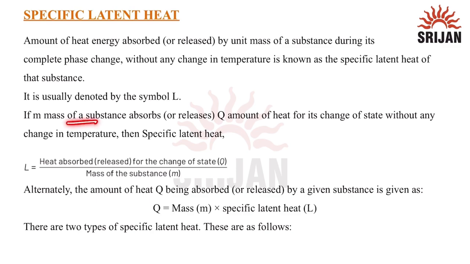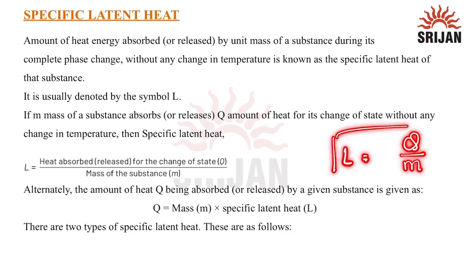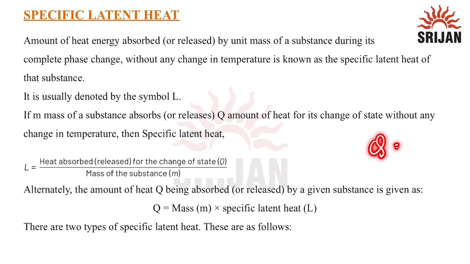Now, if m is the mass of the substance, and it absorbs Q heat or releases Q heat, then for the change of state without any change in temperature, specific latent heat would be the heat absorbed divided by the mass, or the heat released divided by the mass of the substance. Or we can write the heat absorbed or released is given by mass into specific latent heat, Q equals m L. Now you have to learn the specific latent heat for water into gas form and ice into water form as well. There are two types of specific latent heat.